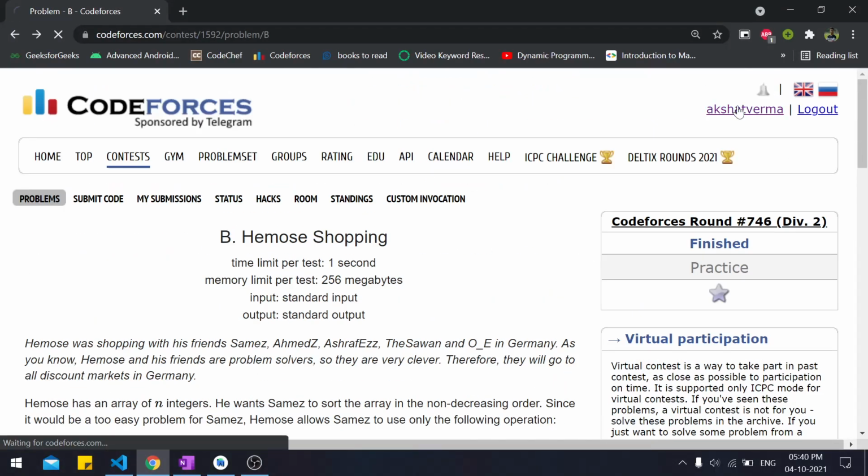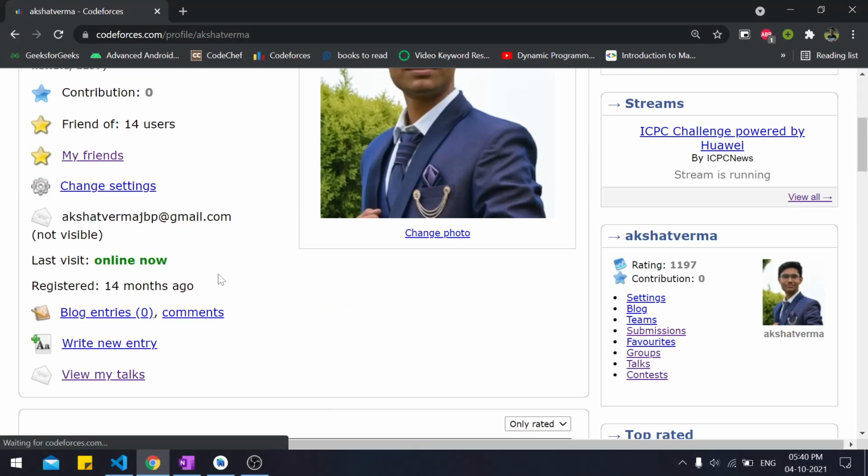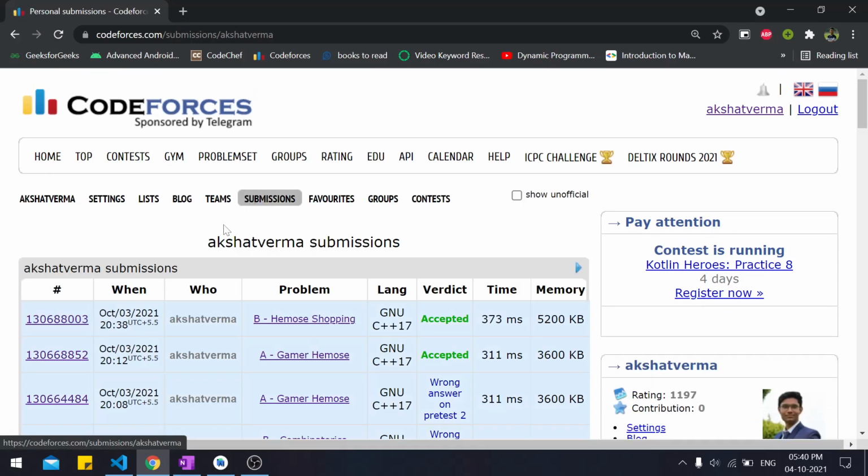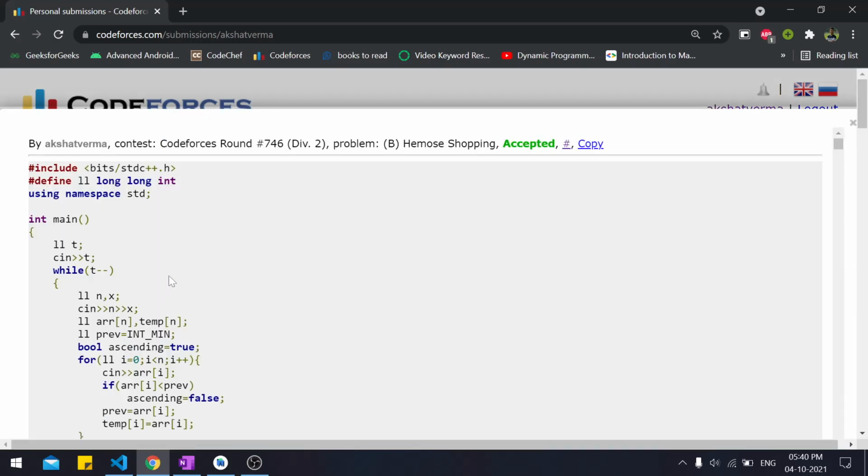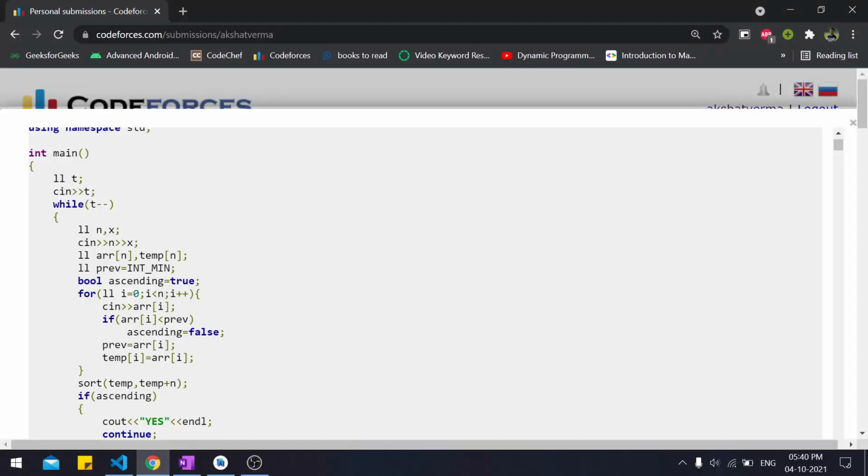I will show you the code that I submitted. Okay, it's not the most optimized one. We'll talk about the more optimized one after we see this one. Okay, so here's what we did.